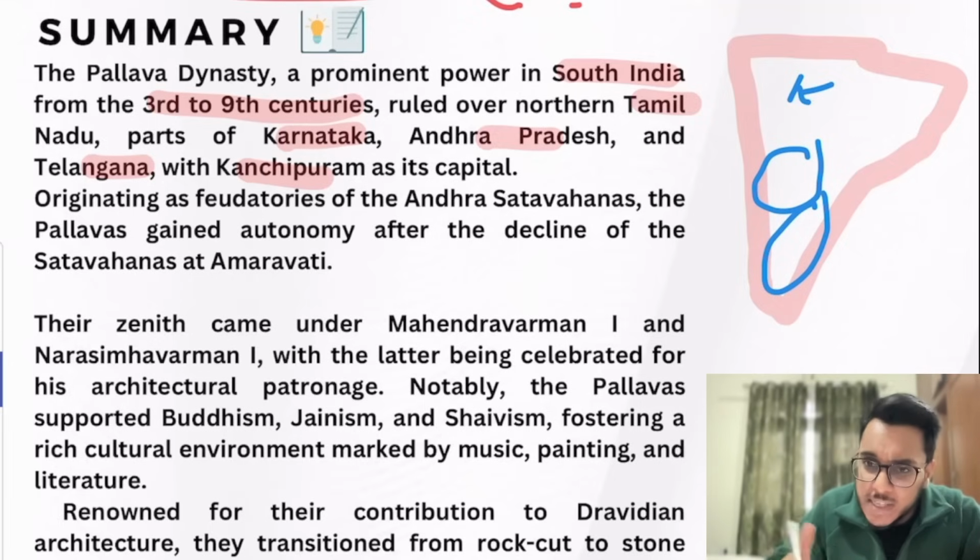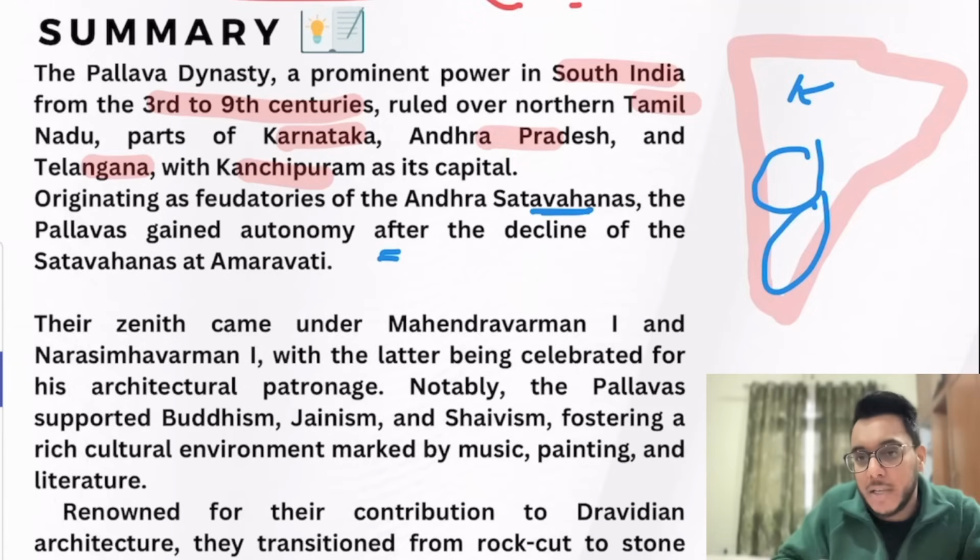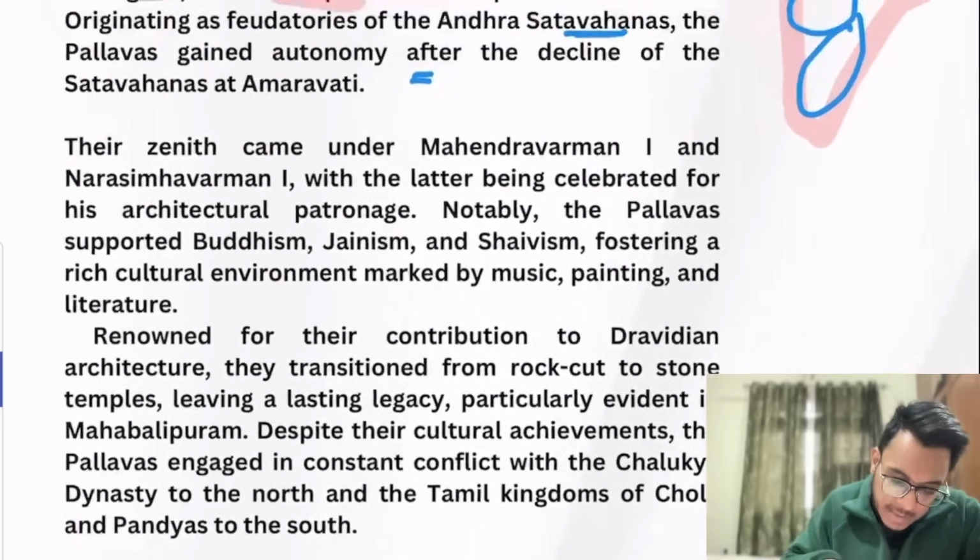But many of these feudatories gained autonomy, they gained independence. In the same way, the Pallavas originated as feudatories of the Satavahanas, and then got their autonomy when the Satavahana kingdom started to decline.